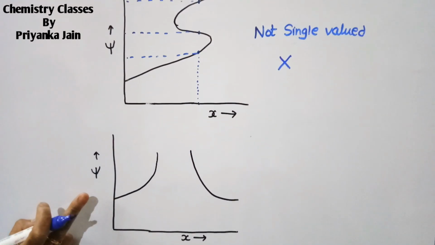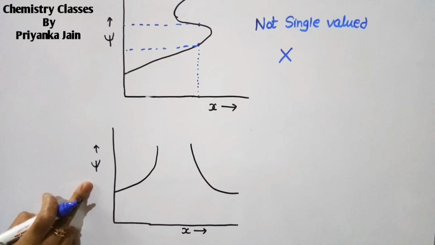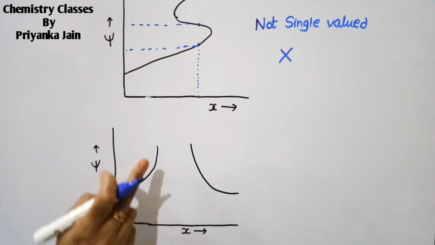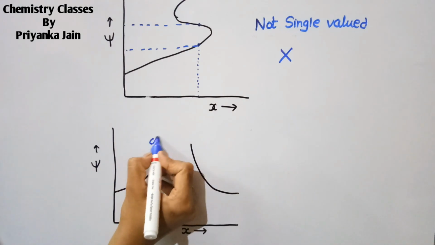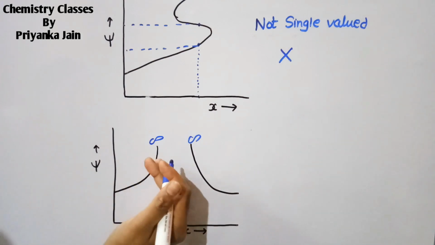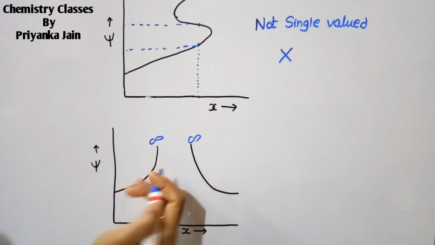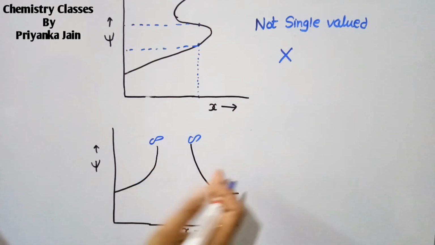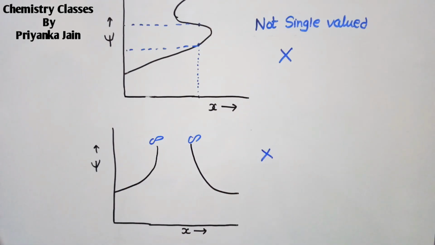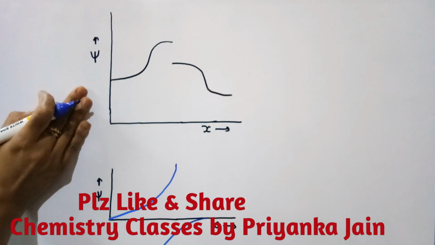In this case, now see this graph. In this case you can see the value of psi is single valued, but it is going toward infinity. This is going toward infinity, right? It is not a finite valued wave function, right? So this type of wave function is not acceptable. Okay, now see the next graph.